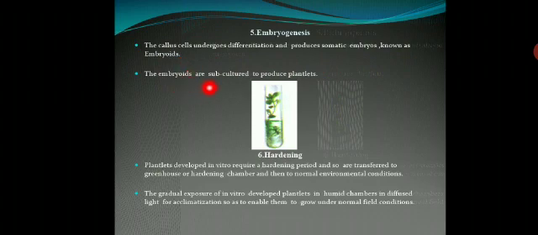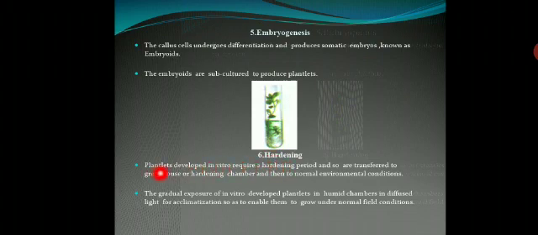The embryoids are subcultured to produce plantlets. Formation of the embryoid is the basis for the formation of the plantlets that can develop into a plant. Next one is called hardening. What is the meaning of hardening? The name itself tells you, hard. The entire process occurs inside the laboratory condition, but the plantlets slowly enter a field condition. That process is called hardening.